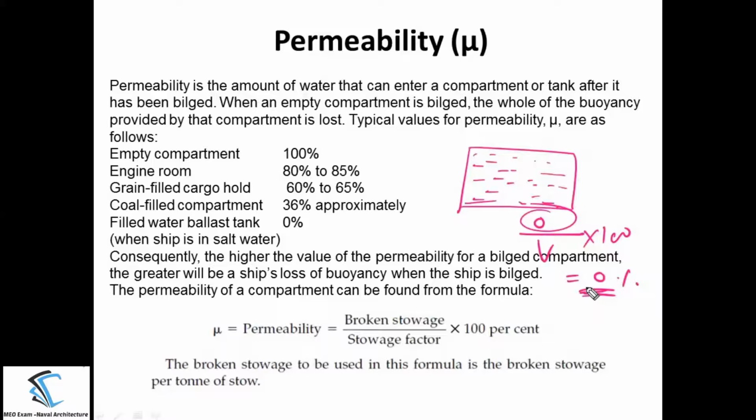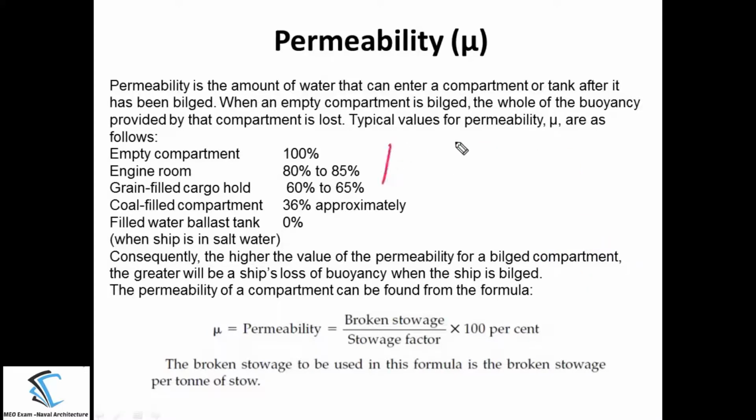So what is the meaning of this? What have you understood from here? If you have a less permeability, that will always be good for us. Why? Because if you have a less permeability, it means that there is some amount of cargo or something inside the ship. So you are not going to lose your buoyancy. What is the meaning of this? I am repeating once again.